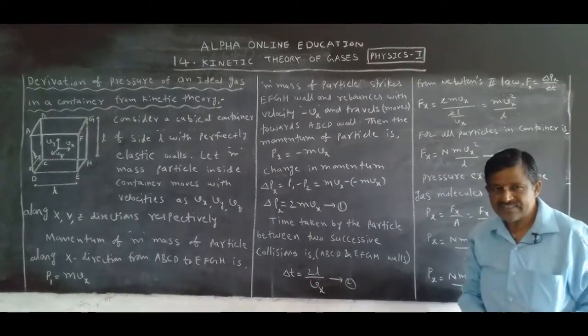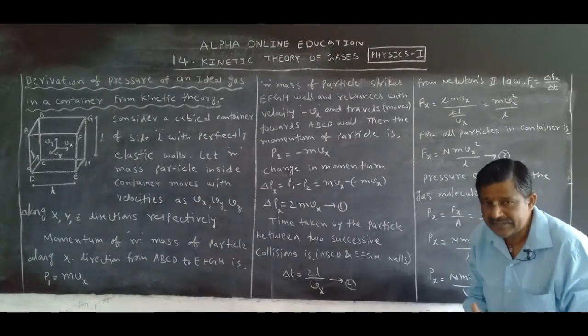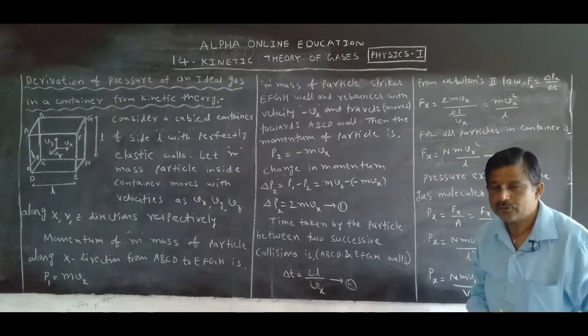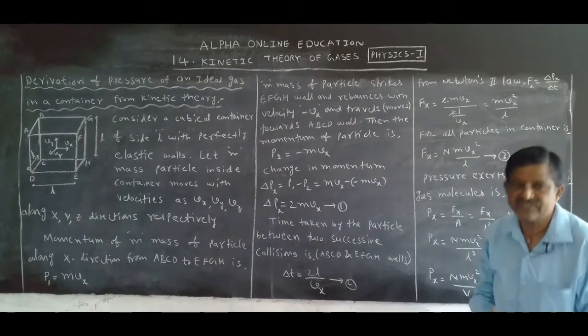What is the force acting on the particle in a container after 2 successive collisions?